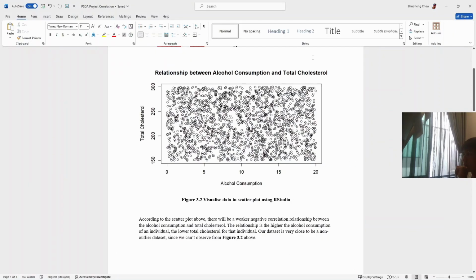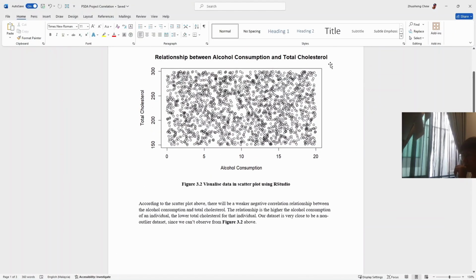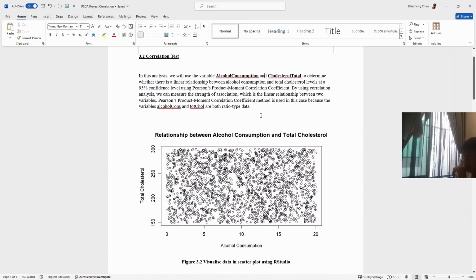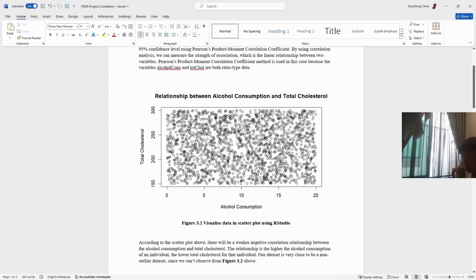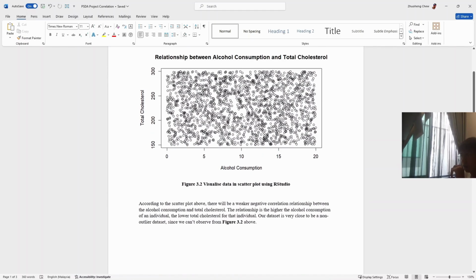Okay, so if we just observe with our eyes, you can see this data almost doesn't have any outliers. The method we are using, the Pearson product moment correlation coefficient method, is very sensitive to outliers. So I think our data doesn't have any outliers that will make a big effect in our calculation.